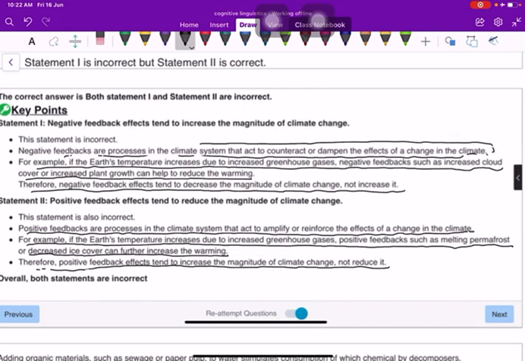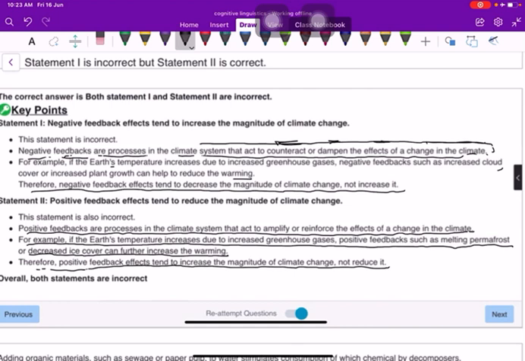For example, if the Earth's temperature increases due to increased greenhouse gases, negative feedback such as increased cloud cover or increased plant growth can help to reduce the warming. So that is the negative feedback. It counteracts or dampens the effects of the change in the climate.